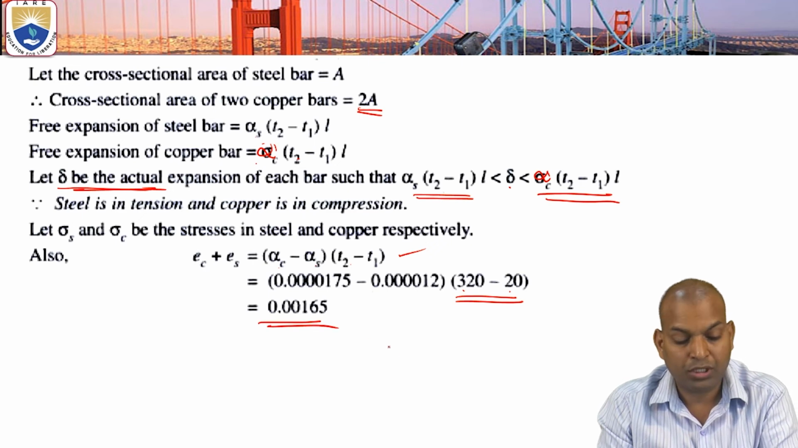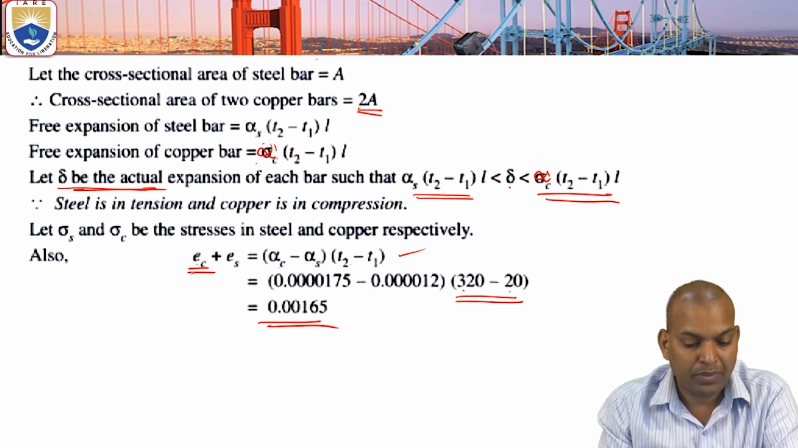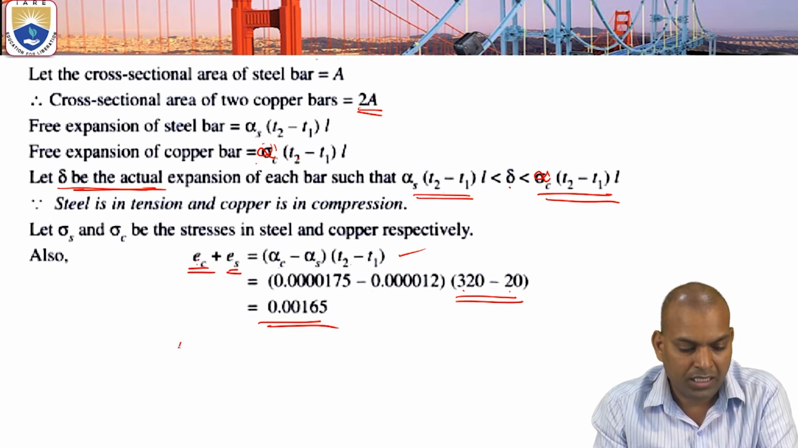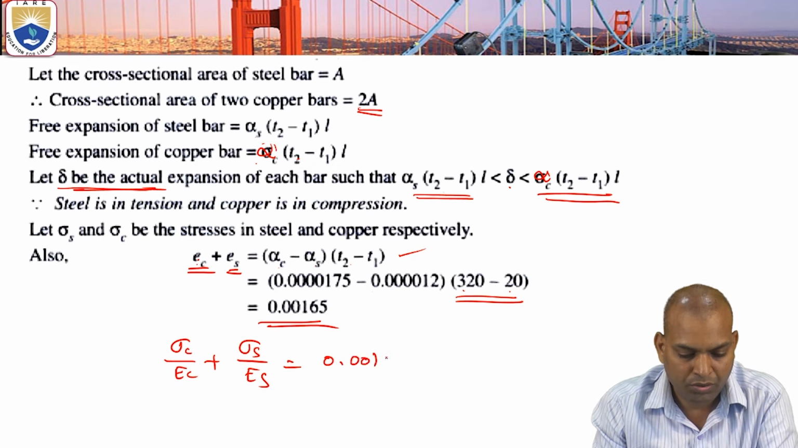This is the value. Substitute in the place of these: EC means thermal strain in copper, ES strain in steel. That is nothing but sigma C by EC, ES equal to sigma S by ES. Substitute, then it is 0.00165.